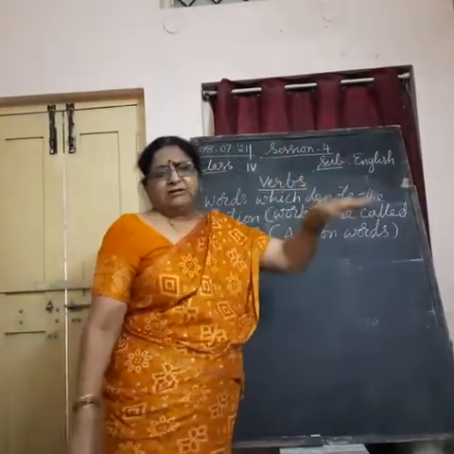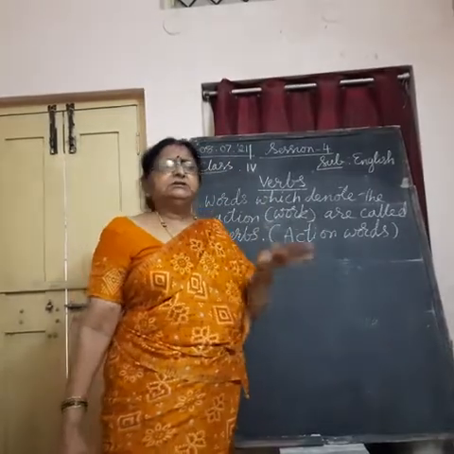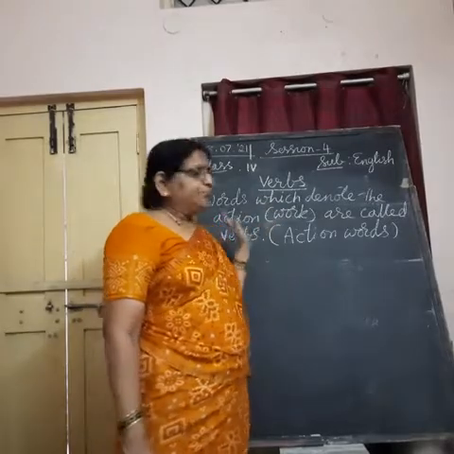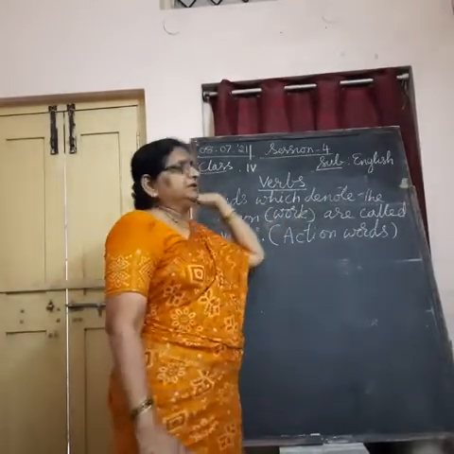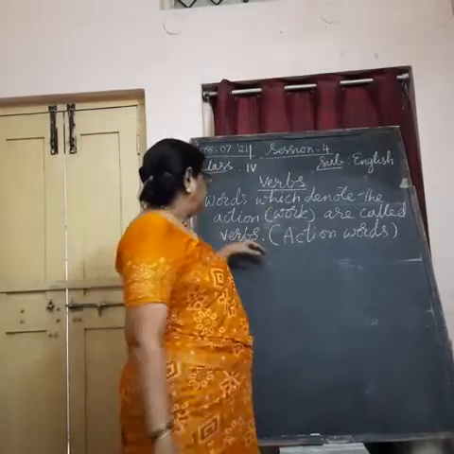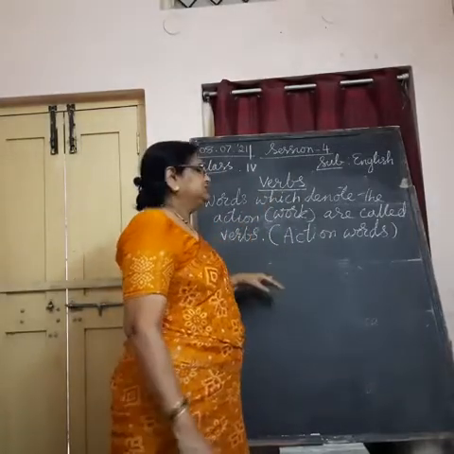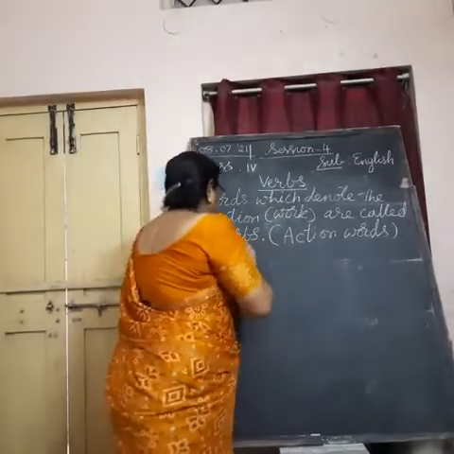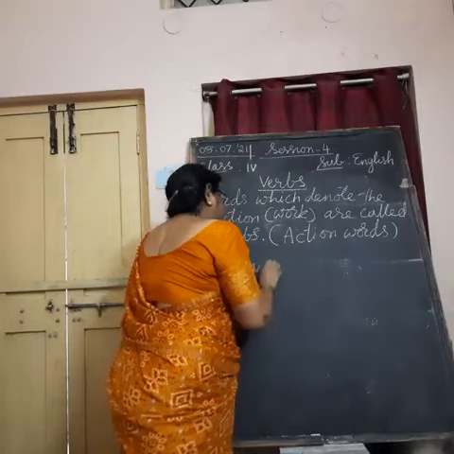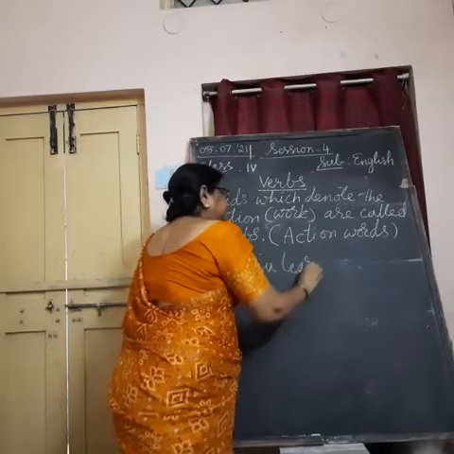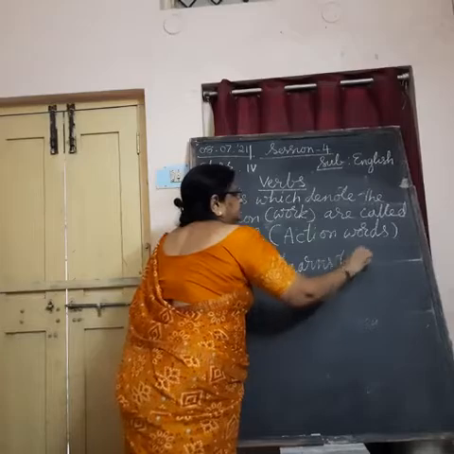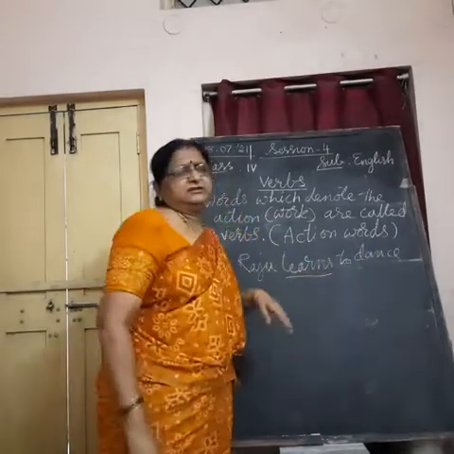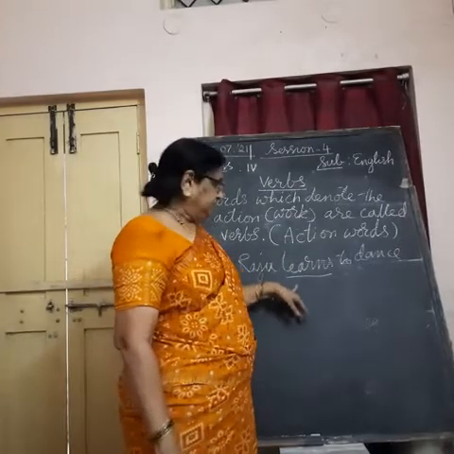In the right way, the words which tell us about the work of a person, or work done by a person, are called verbs. In a simple way, commonly we call them action words. For example, Raju learns to dance. Here, learns is an action Raju does. So, it is a verb.